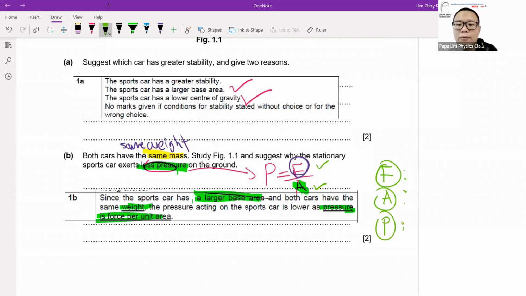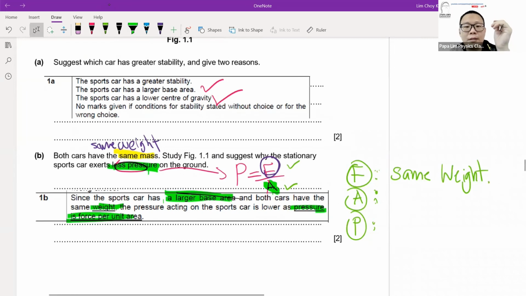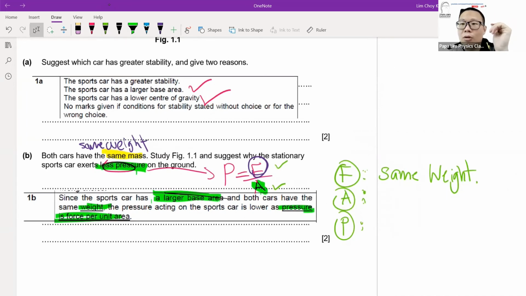So how I will craft my answer is I will use the formula as a guide. So the formula has F. So I have to mention in my answer the force. And true enough, the question says that they have the same forces, or what you call they have the same weights. Okay, so in my answer, I would definitely include the use of the word first, same weight. And also the second factor that we deal with is the contact area.